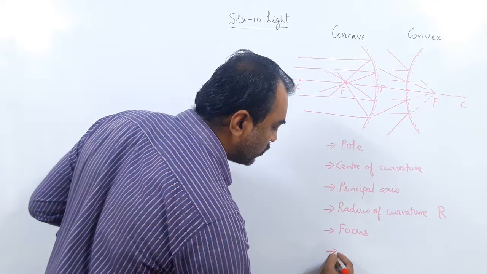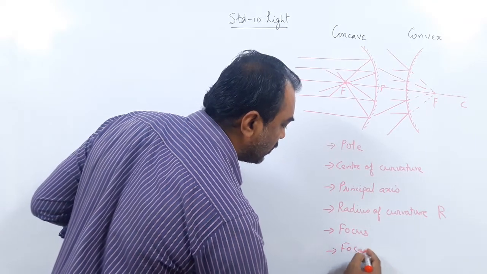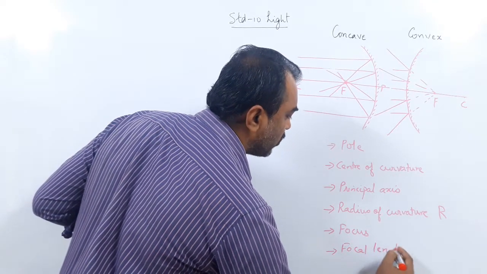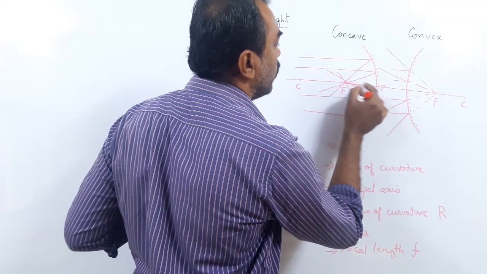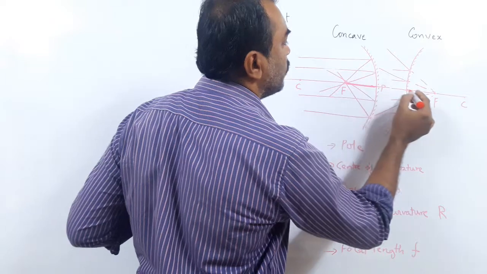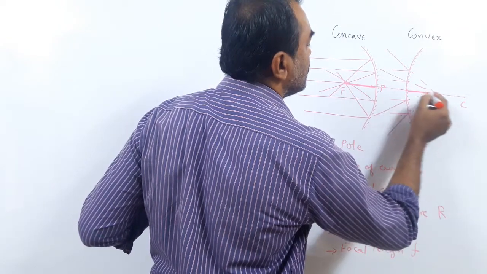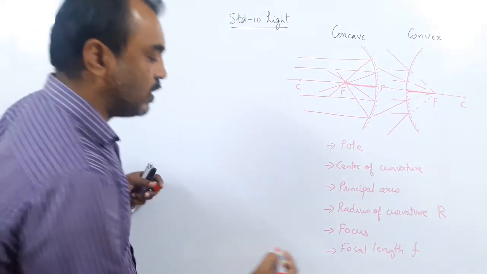Then we have the focal length, F. The distance between the focus and the pole is called the focal length.